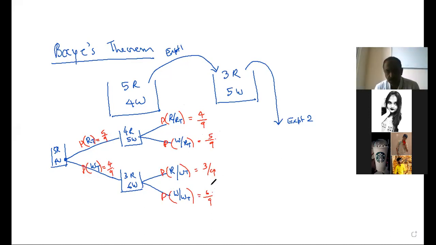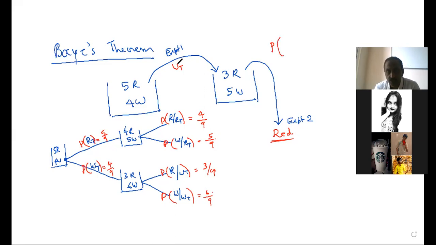Now my question to you is, it is known that you got a red ball in the second draw. What is the chance that white was transferred? Whose probability are you calculating in this problem?